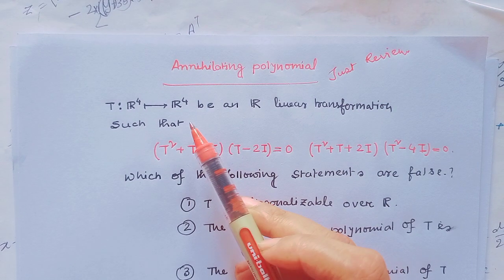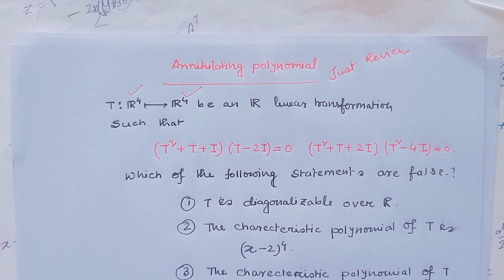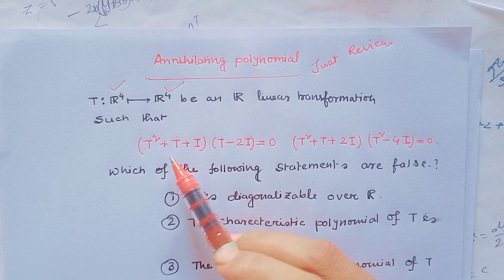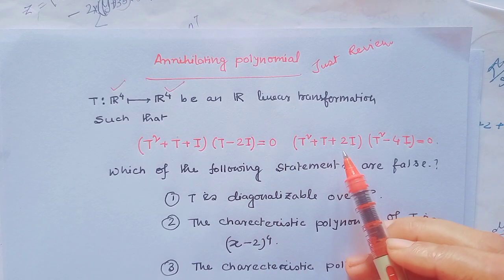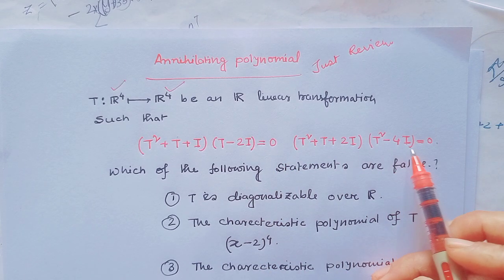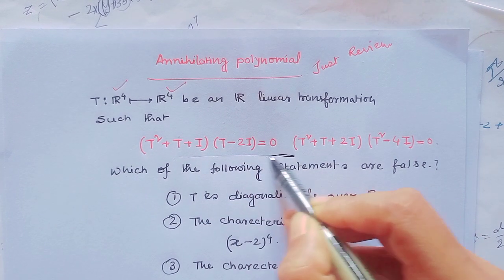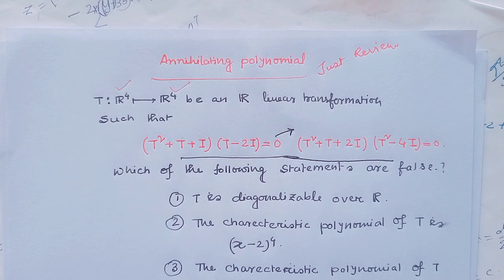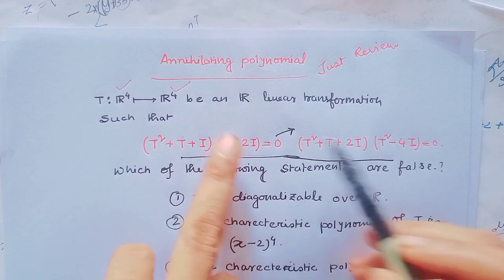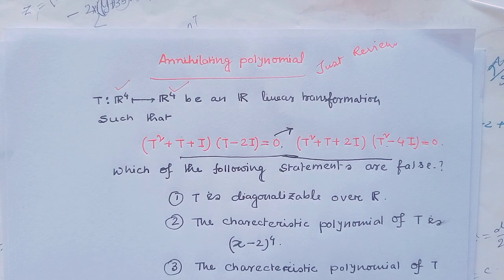The question is: T is a linear transformation defined from R4 to R4 such that (T² + T + I)(T − 2I) = 0 and (T² + T + 2I)(T² − 4I) = 0. That means these two are annihilating polynomials, because these two polynomials annihilate the linear transformation T. Then which of the following statements are false?